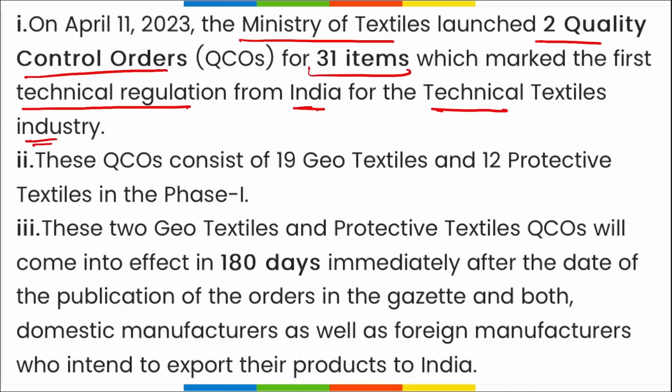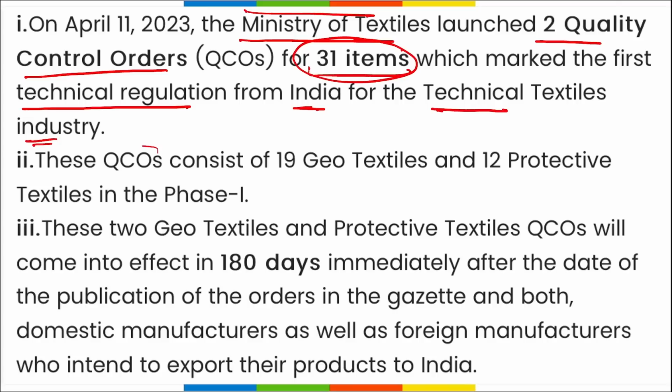See what this basically is saying, that if you want to improve the quality of the products, and if you go to the international market, the products that are sold in the market are the products that have good quality. They are considered to be one of the best quality. So even the normal quality and poor quality products are not sold in the market. So in order to achieve the same, recently Ministry of Textile launched two quality control orders for 31 items, which will be marked as the first technical regulation from India for the technical textile industry.